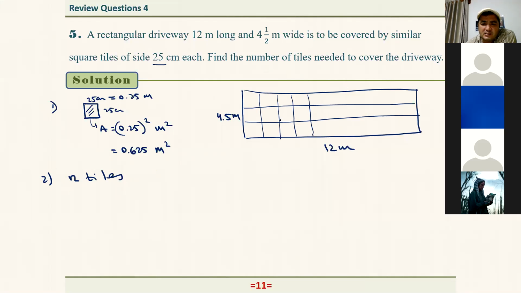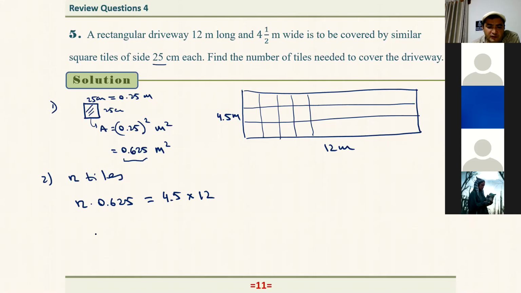Suppose that with n tiles, we can cover the whole surface here. So what is the area of one tile? It is 0.0625, right? So here we have n tiles. The sum of these n tiles, n times 0.0625, should be equal to the area of this driveway. That's equal to 4.5 times 12, right?